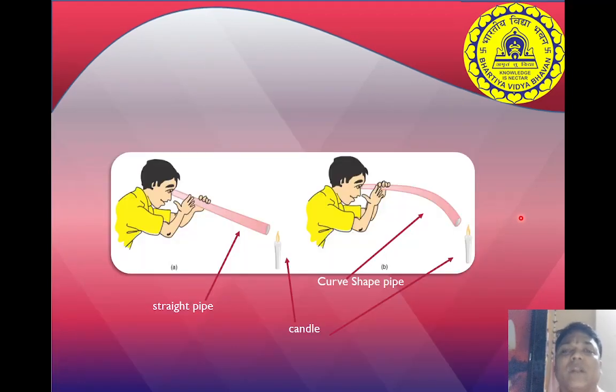Here you can see in the diagram a boy looking through a tube. He can see the light of the candle because the pipe is straight. But if the pipe is bent, then he cannot see the light. That means we can say that light travels in a straight line.